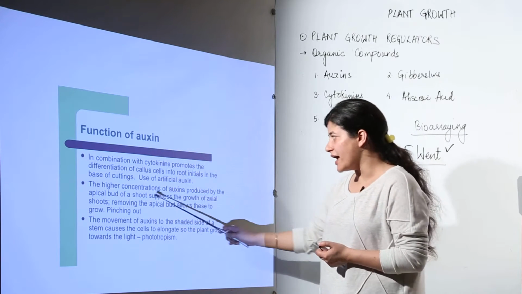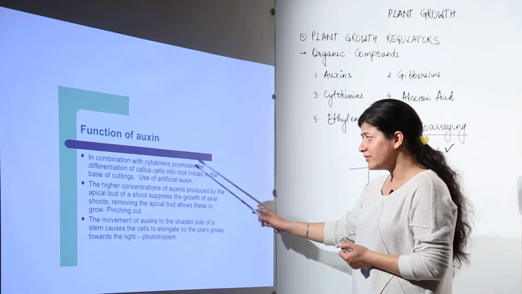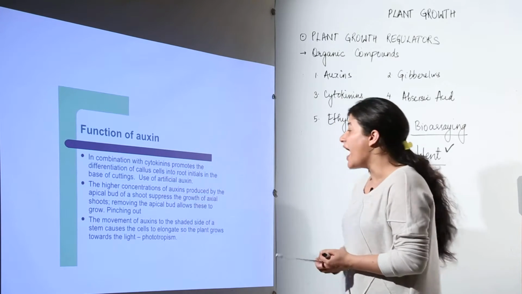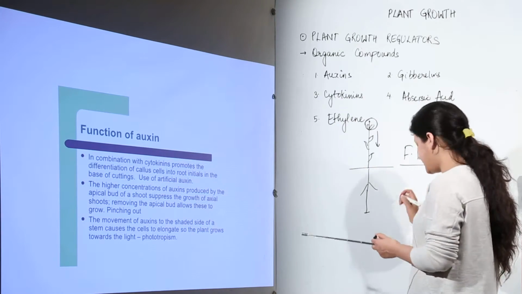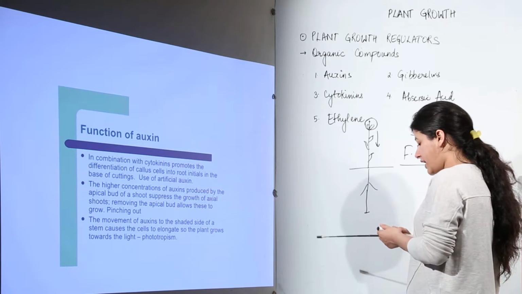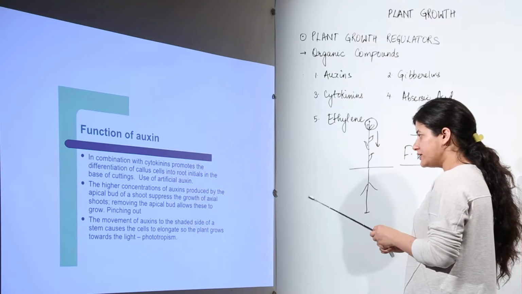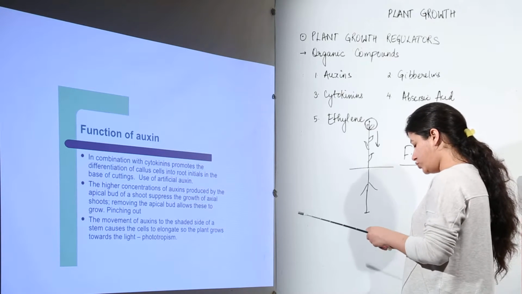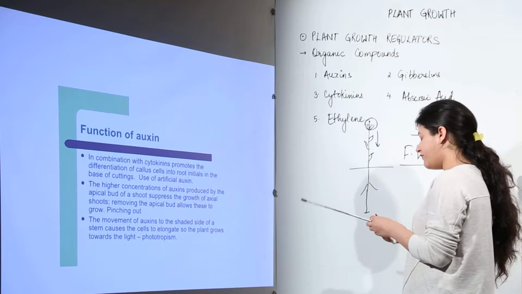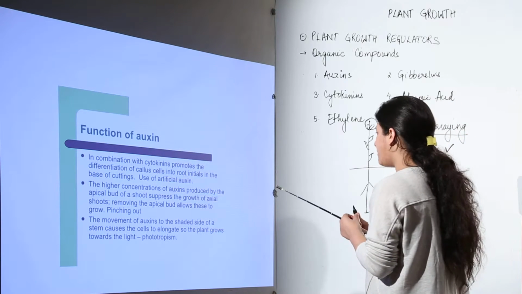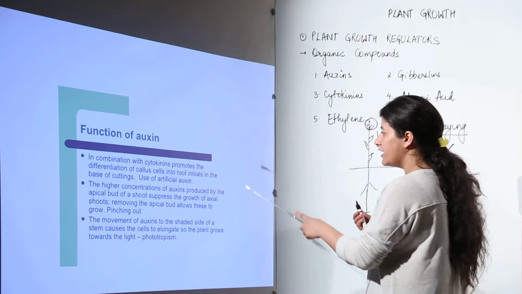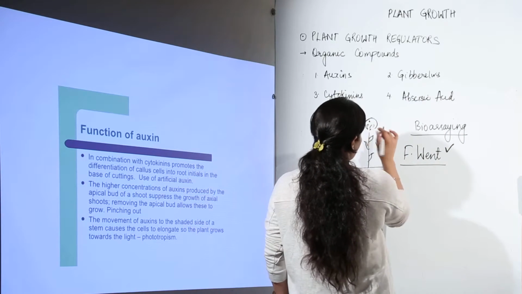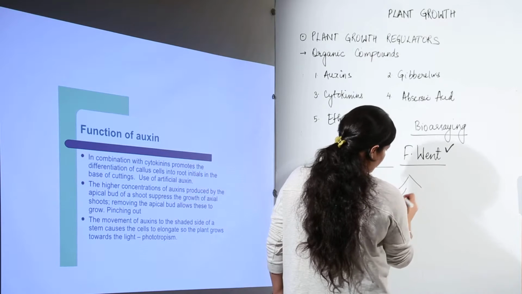When there is a higher concentration of auxins, the apical bud of the shoot suppresses the growth of axillary shoots, and this thing is known as apical dominance. Now, what is apical dominance? That the axillary shoots, that is the lateral growth shoots, would stop their function, and not stop exactly, they would reduce their growth, and the main apex would rise further. That we discuss in the case of conifers.